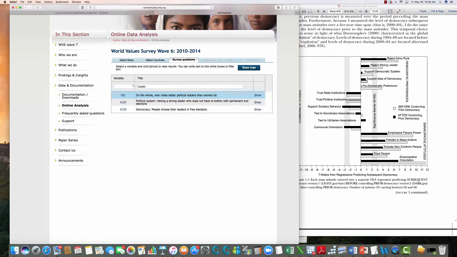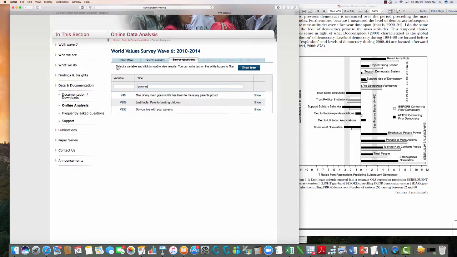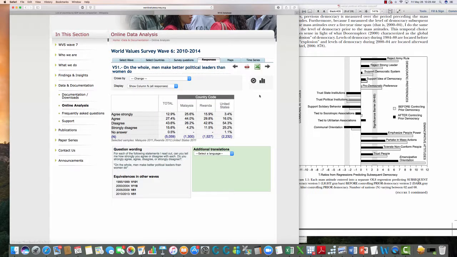And finally, one last one from the Inglehart and Welzel tables. One of the secular rational attitudes has to do with, is the purpose in life to make your parents proud? So we're going to type in parents, and "one of my main goals in life has been to make my parents proud." Let's click on that, look at the table. Agree and agree strongly would indicate lower values for democracy. It would indicate lower values on the secular rational.